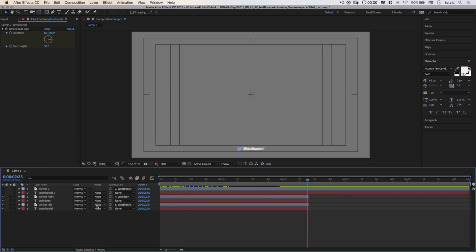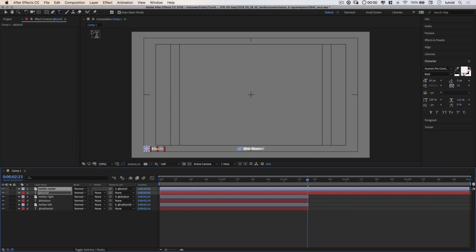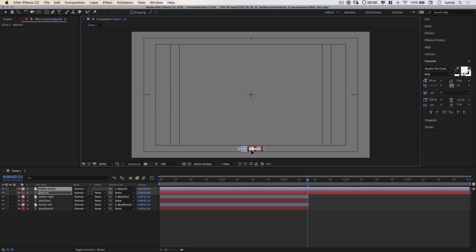Because what we're going to do is we're going to turn on our originals again up here that we copied, and I'm going to call this Twitter Center, and I'm going to change the text here, not Nathaniel, but I'm going to go tutvid, because when you put my first and last name together, then you have the actual handle for tutvid, and that's tutvid. I'm going to select both of these bits of text and graphic and everything. I'm going to drag these to the center, so they're kind of right around the area where these 2 pieces of text come crashing together, just like that.